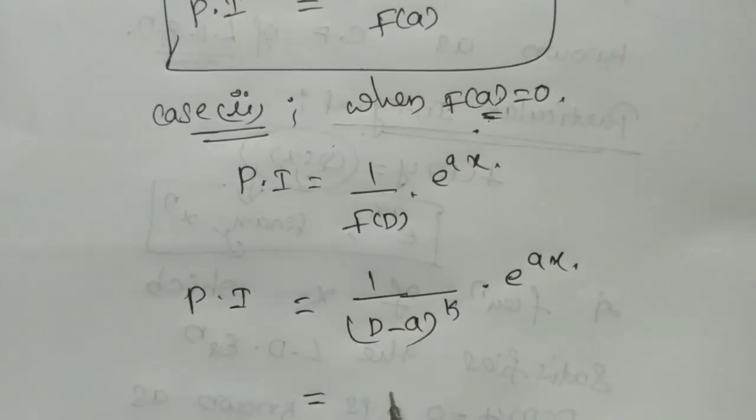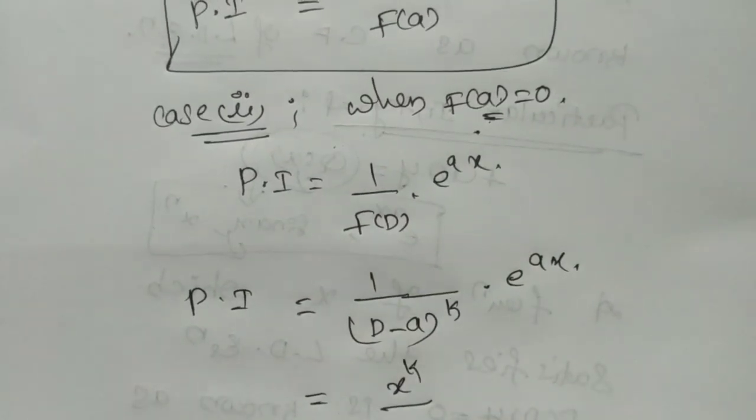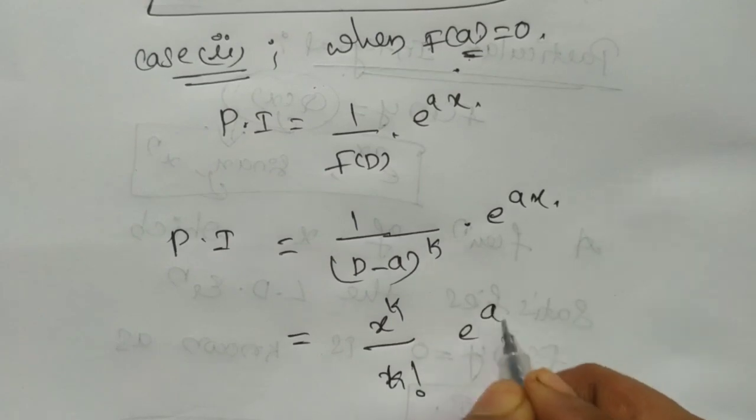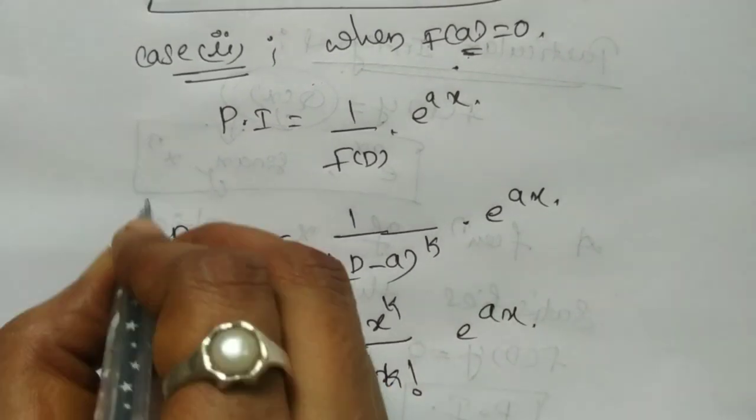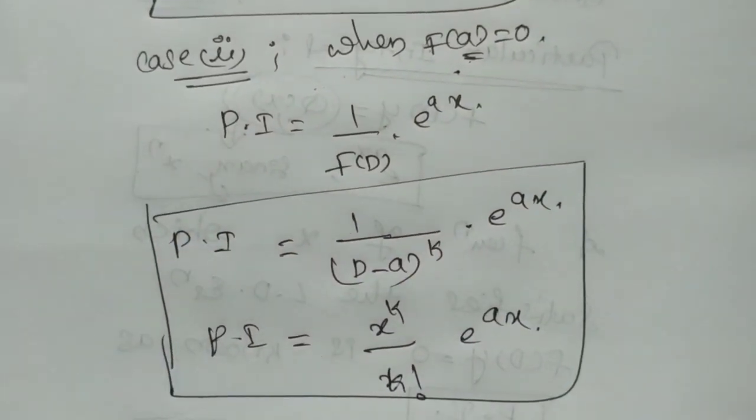This can be written as x power k by k factorial into e power ax. So this is the particular integral of e power ax.